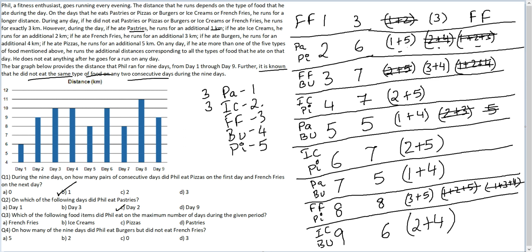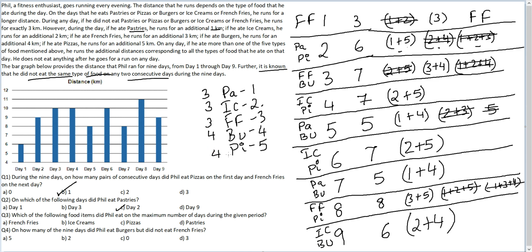Then let's look at French fries. 1, 2, 3. French fries also on 3 days. Let's look at burgers. Burgers is on 1, 2, 3, and 4. Burger is on 4 days. Then let's look at pizzas. 1, 2, 3, and 4.